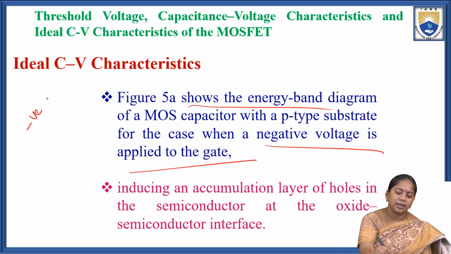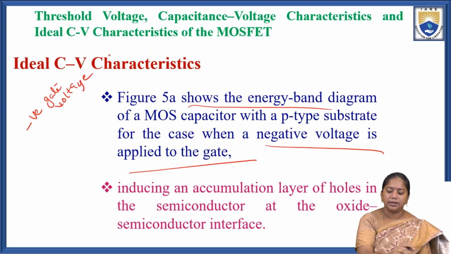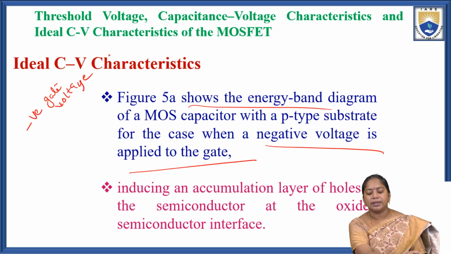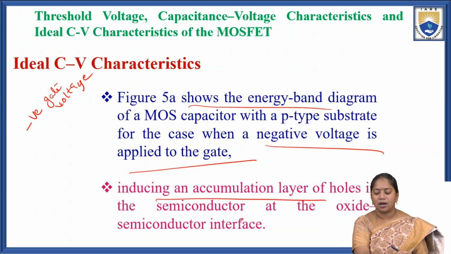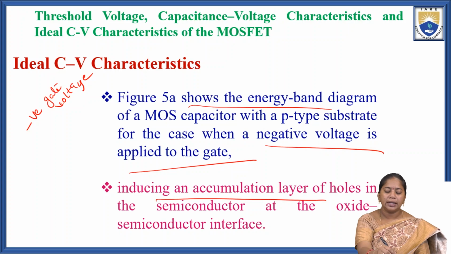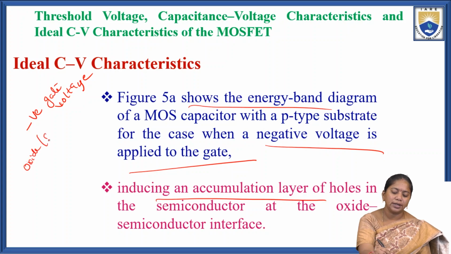When we apply the negative gate voltage, it will give the accumulation region, inducing an accumulation layer of holes in the semiconductor at the oxide semiconductor interface.